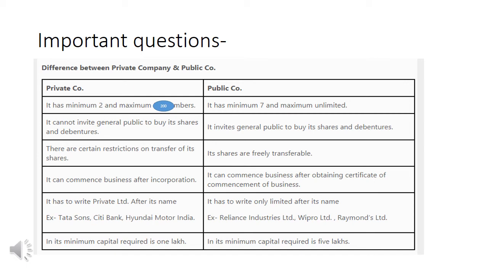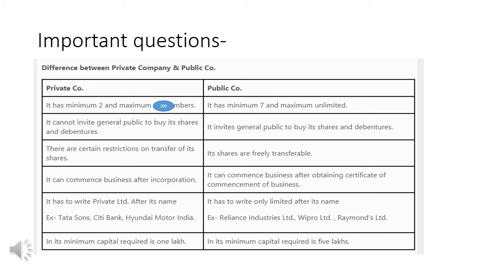Number 3, there are certain restrictions on transfer of its shares, means shares cannot be easily transferred in a private company, but in a public company they are freely transferable. Then a private company can commence business after incorporation. This you will understand when we do formation of company, then you will understand this step. And a public company needs to obtain a certificate of commencement to start the business.